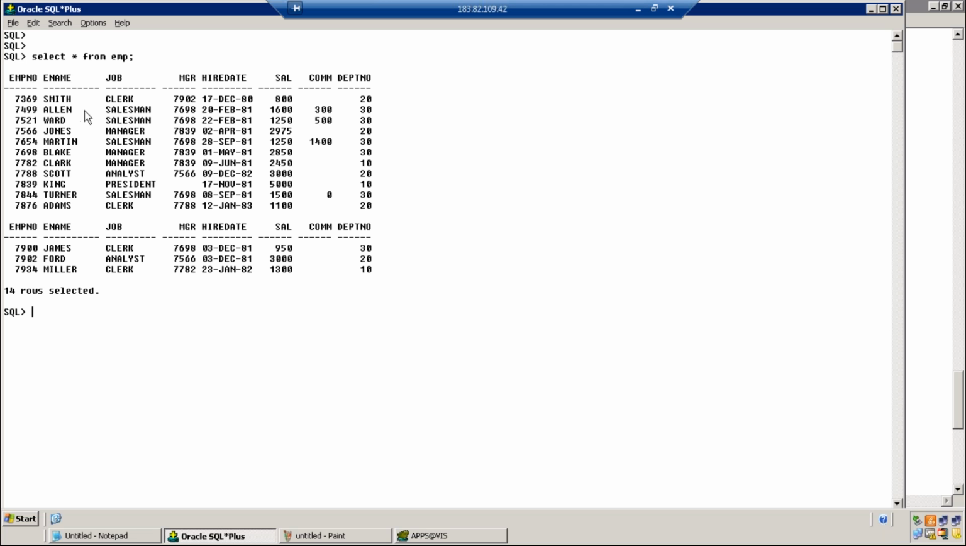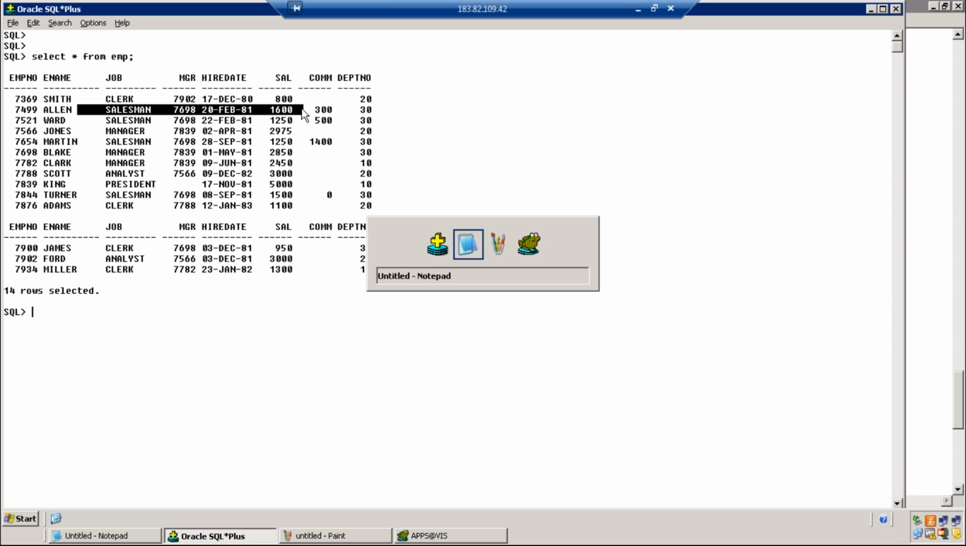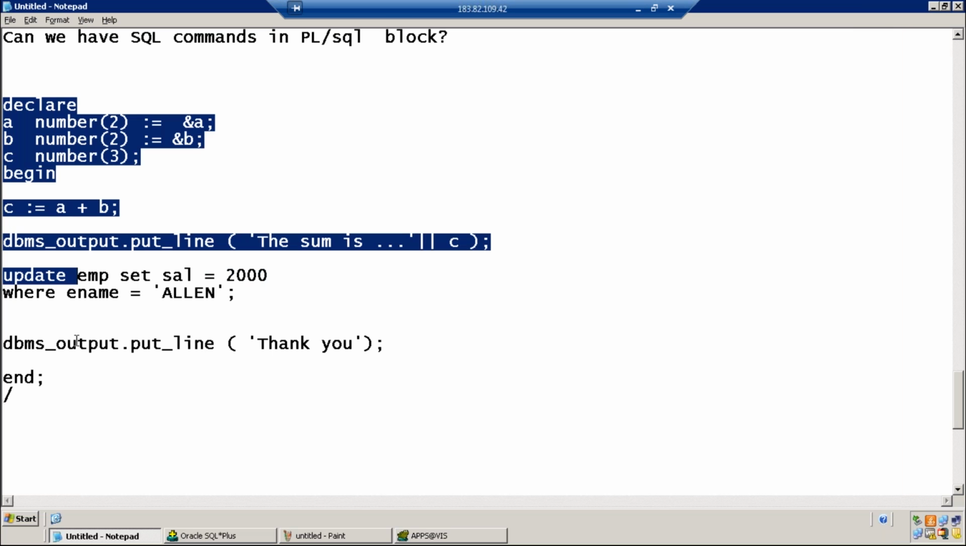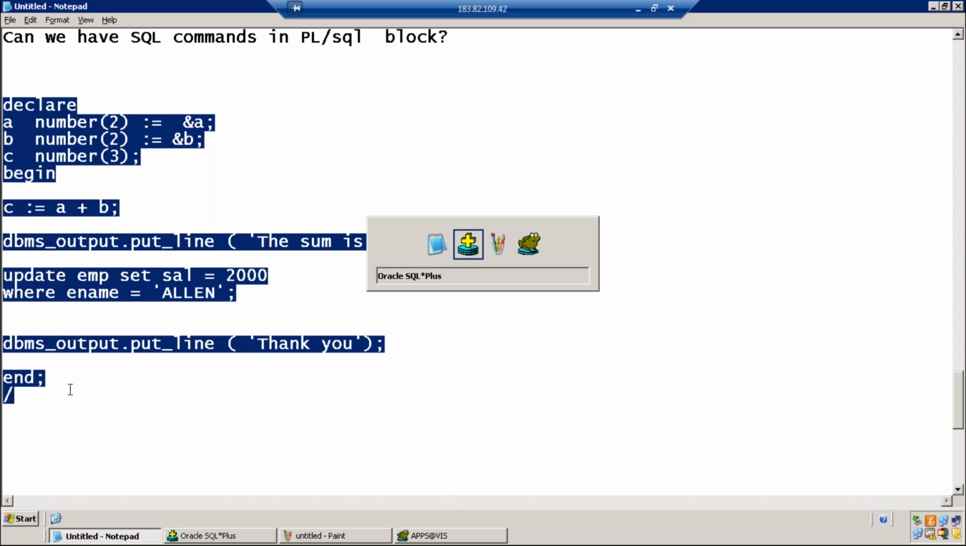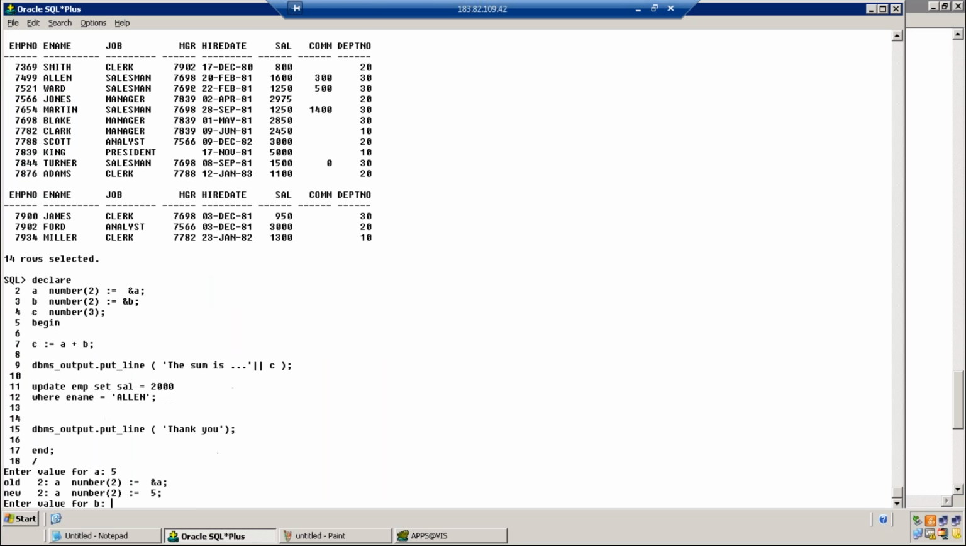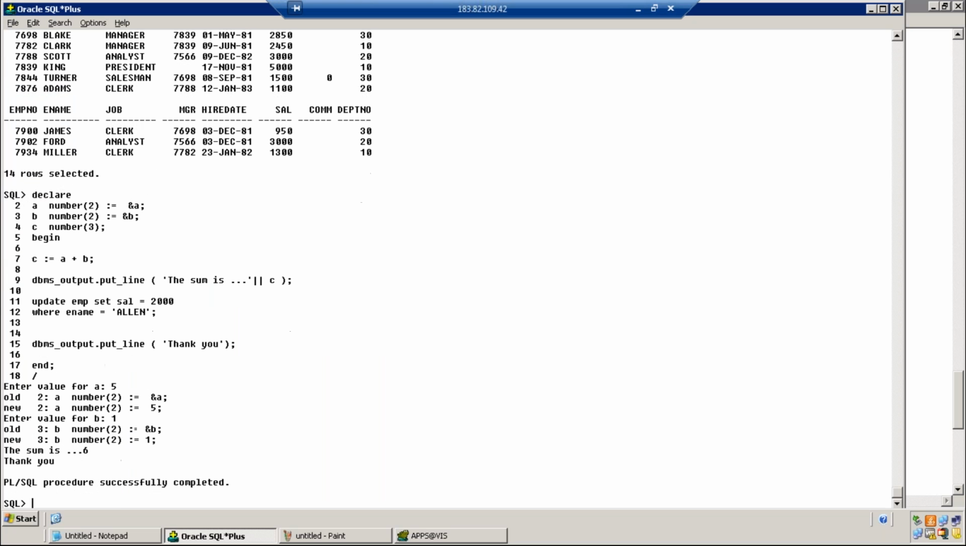Currently, Alan's salary is 1600. I'm writing an update command as part of the PL/SQL block. First, enter a value for A, obviously 5. Enter a value for B, 1. The sum is 6, thank you is the message. Before the thank you message and the sum is 6, there is an update command that has got executed. And observe, you will not get a message saying that one row updated.